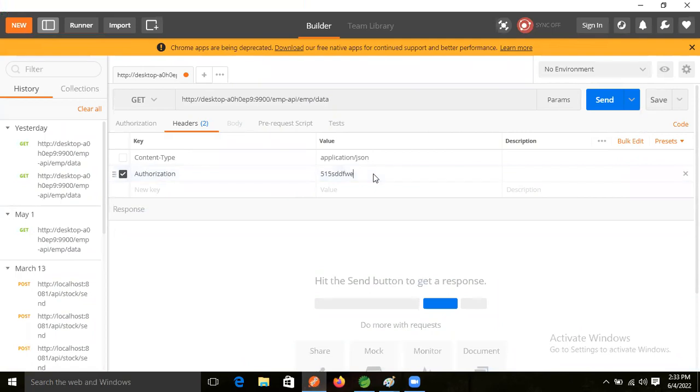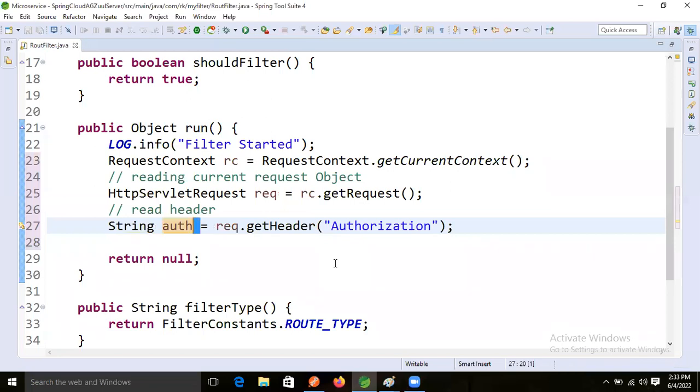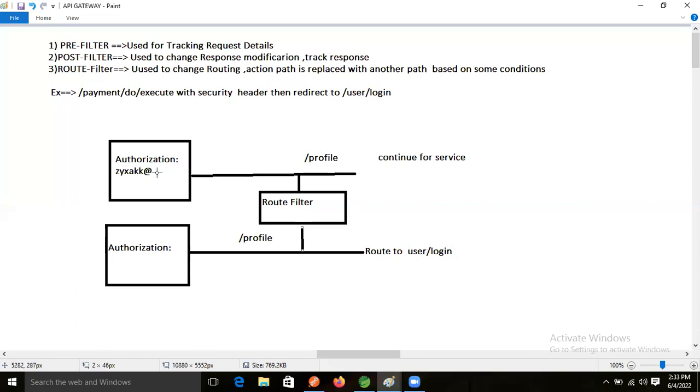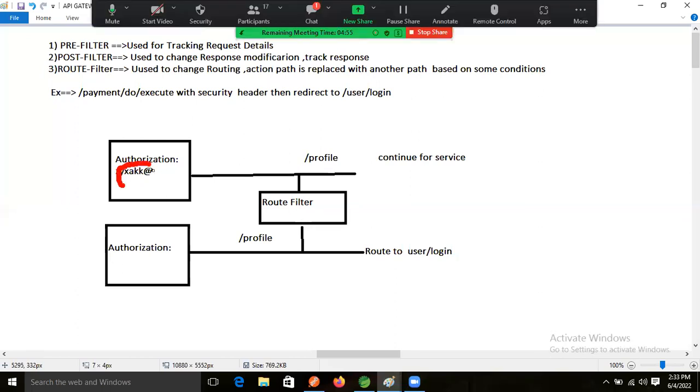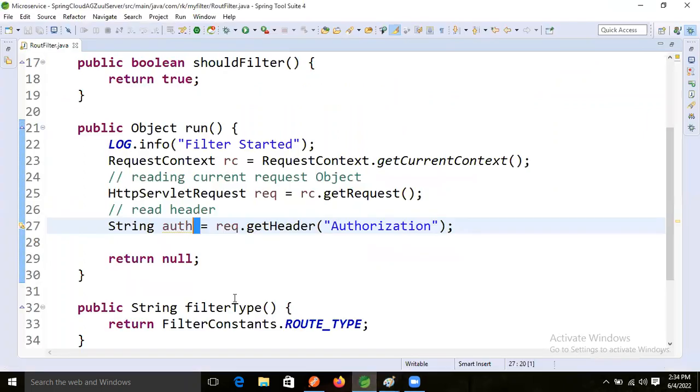So this method is returning string data. So just authentication, I'm taking the authentication only. So reading here, what we will do now? We will check it, right? Just assume that if this one is not there, redirect to another place. If this one is there, continue the services.